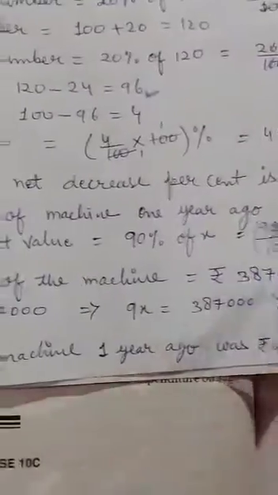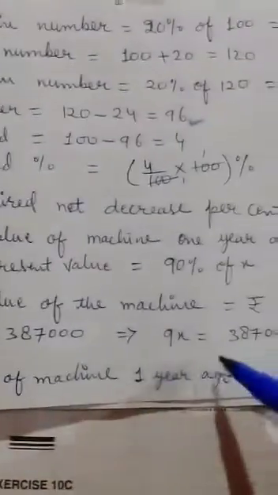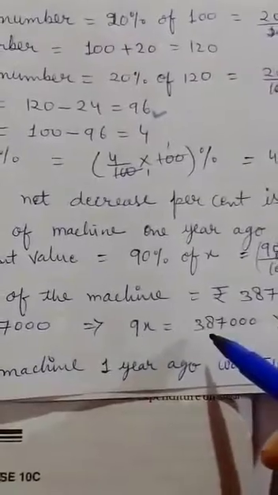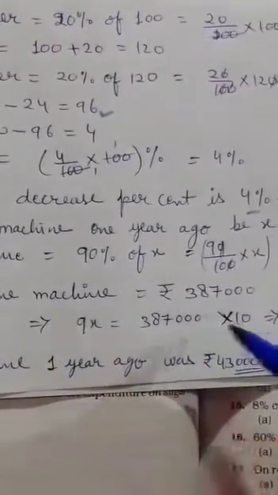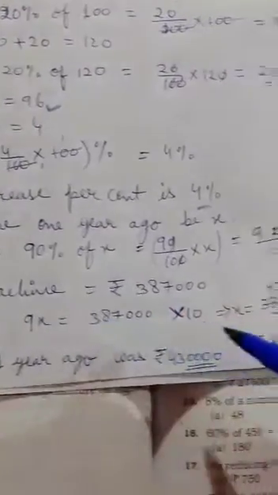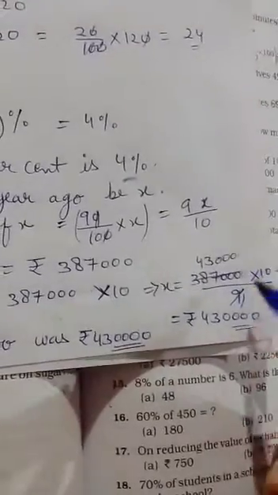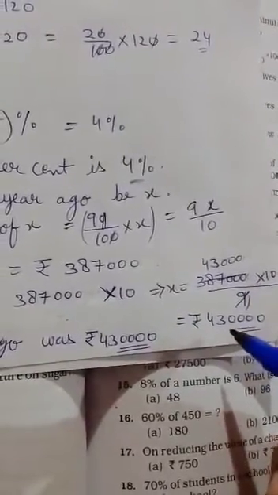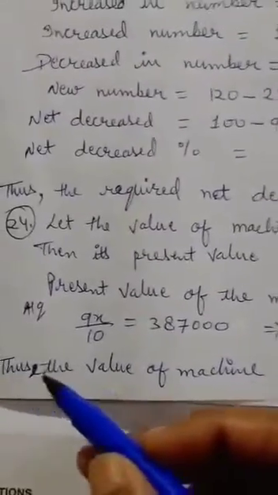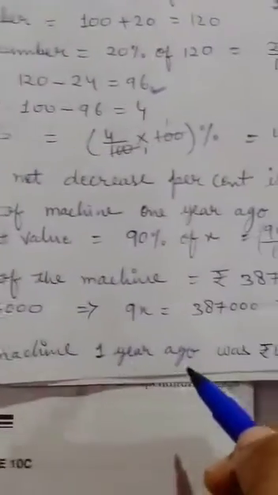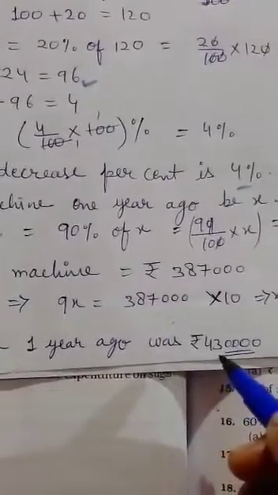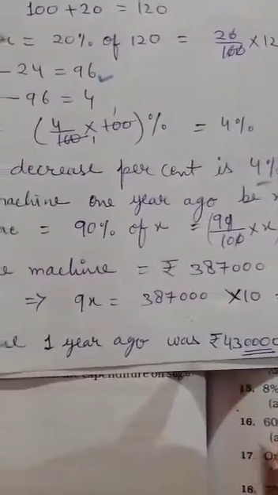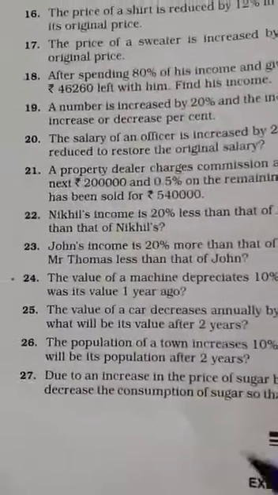It is equal to the value, cross multiply, becomes 9x equal to 3,87,000 multiply 10. We have to find x, so it becomes division form. Cut it, you will get 4,30,000. At last you have to write, thus the value of the machine 1 year ago was rupees 4,30,000 as your final answer.